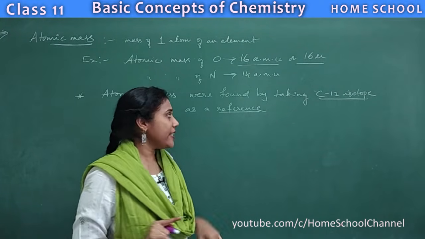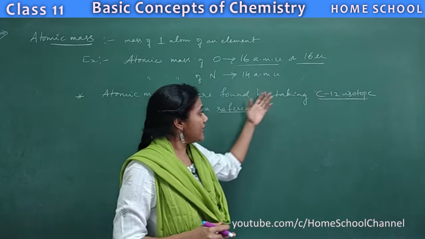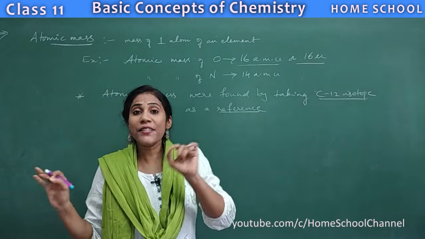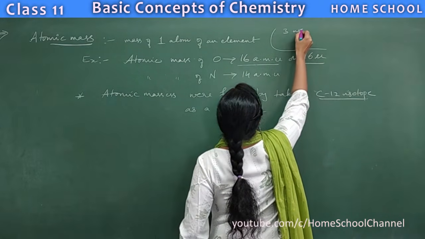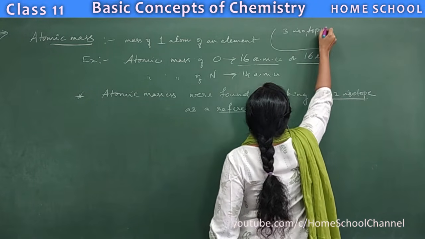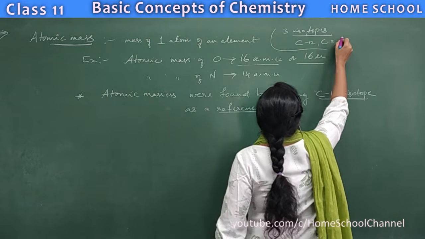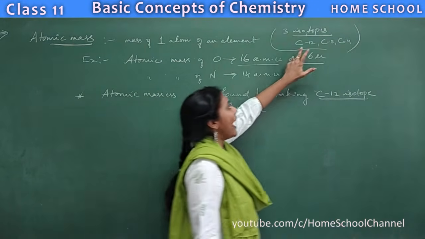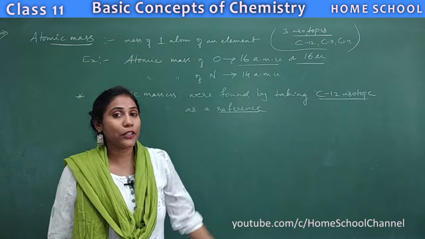But now the first question is, why did they take the carbon 12 isotope as a reference? First, try to understand what we mean by the carbon 12 isotope. There are 3 isotopes for carbon. They are carbon 12, carbon 13 and carbon 14. Isotopes means atoms of the element having the same atomic number but different atomic masses.